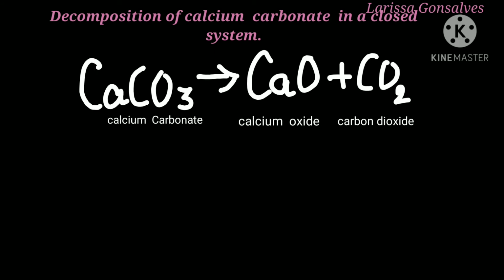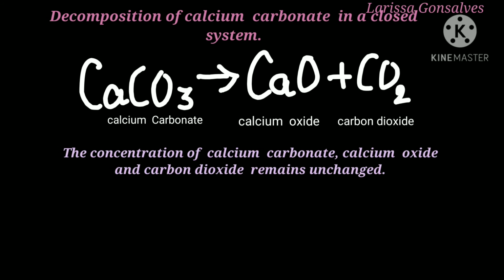If we continue the same reaction for a longer period of time at the same temperature, it is found that the concentrations of calcium carbonate, calcium oxide and carbon dioxide remain unchanged. So from this we can conclude that the reaction has stopped and the system has attained its equilibrium.